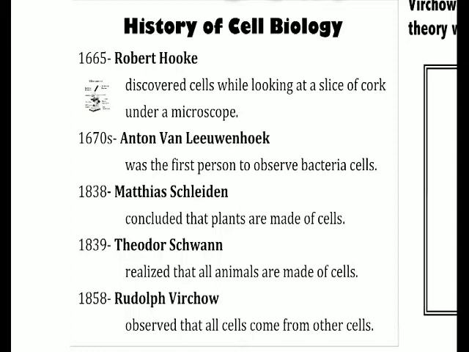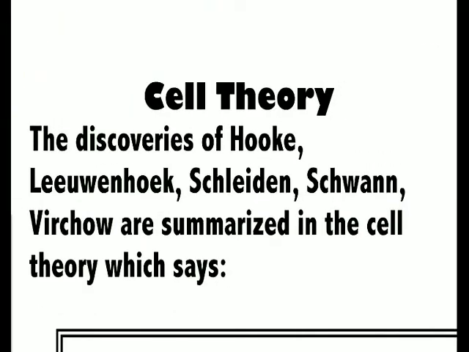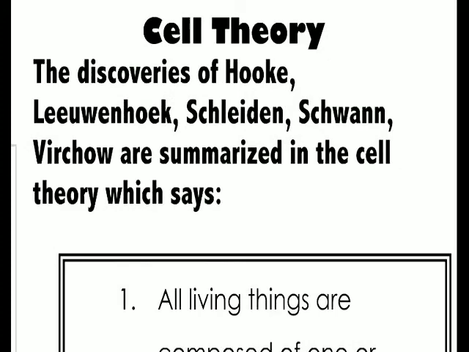Matthias Schleiden is important because he's the first person to say that plants were made of cells, and Theodor Schwann kind of did the same thing for animals. He said that all animals must be made of cells. And lastly, Rudolf Virchow was the first person to say that a cell must come from another cell, that it doesn't just come out of nowhere. So these 5 men are very important, and together their work has been called the cell theory. So we've kind of summarized the things that they all discovered, and we call it the cell theory.